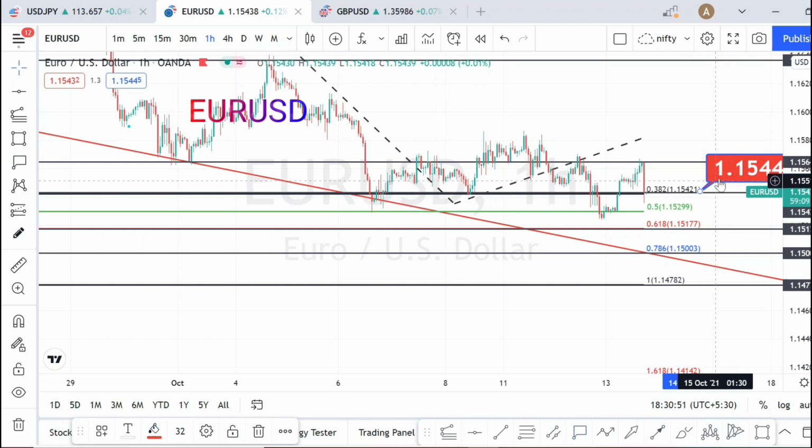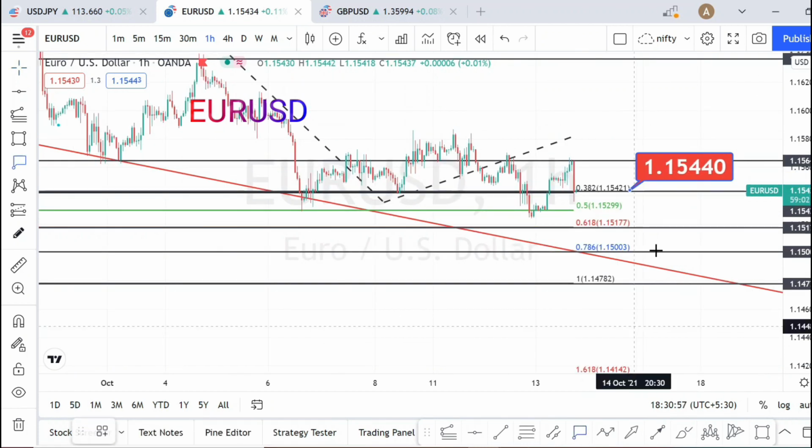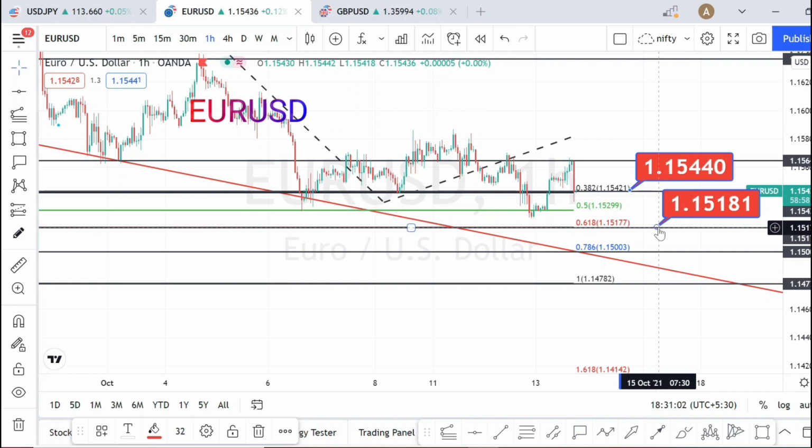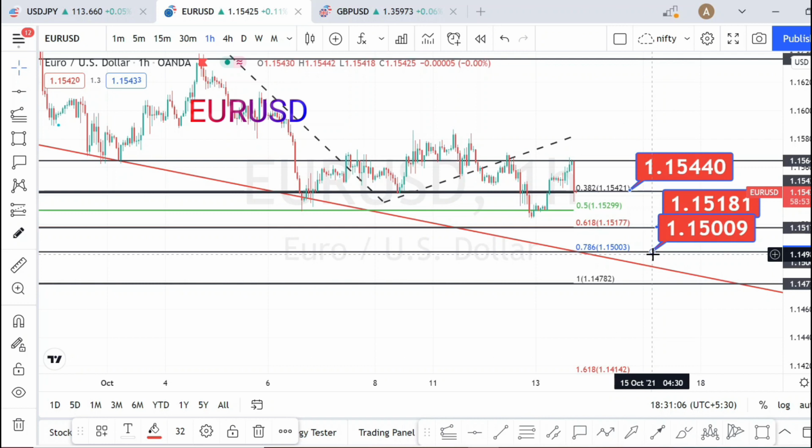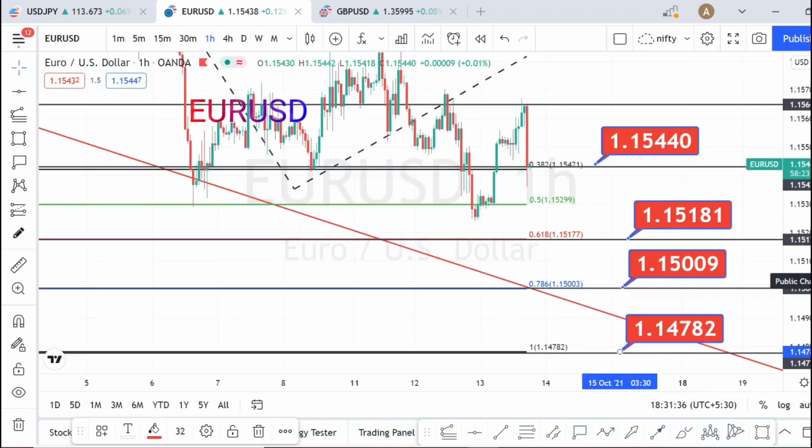Presently it is at this target level now, 1.1544. Next target is going to be at 1.15181, and next target is going to be at 1.15009, and next target is going to be 1.14782. This is going to be the trading range for today and tomorrow.